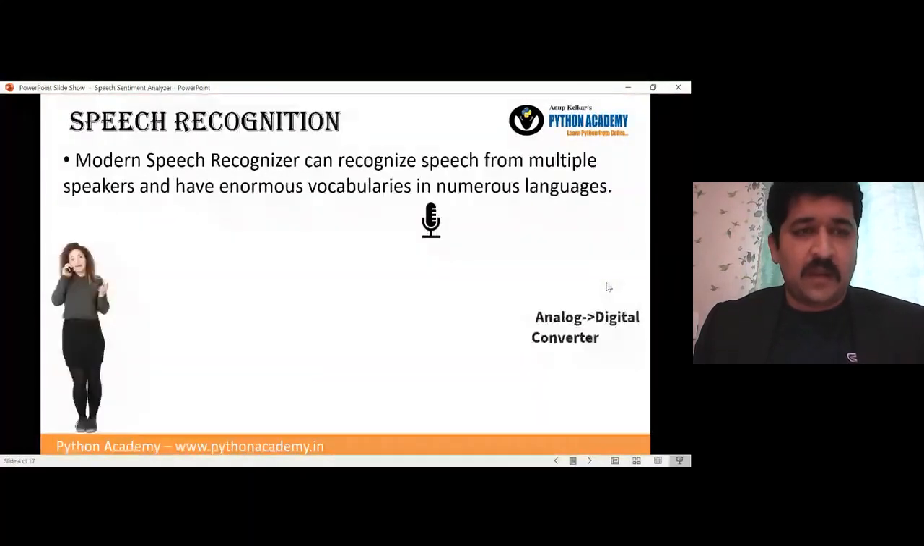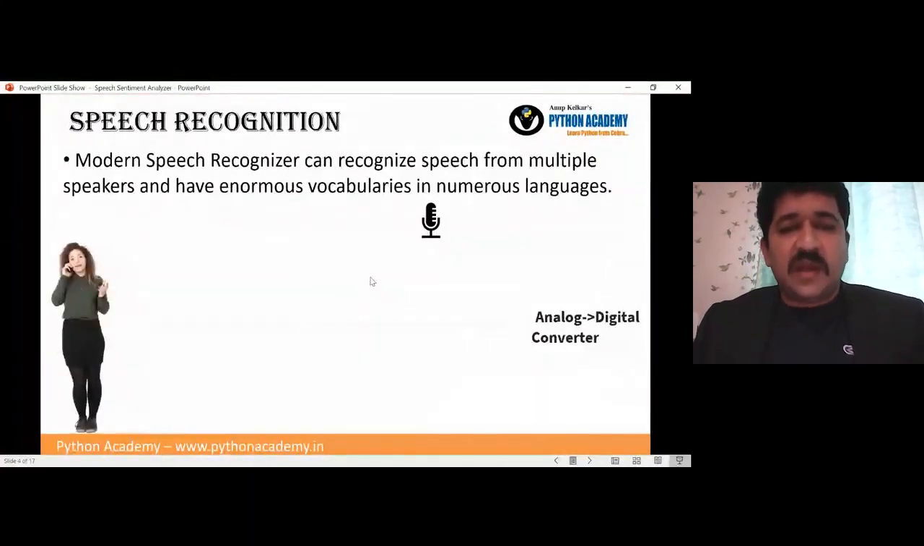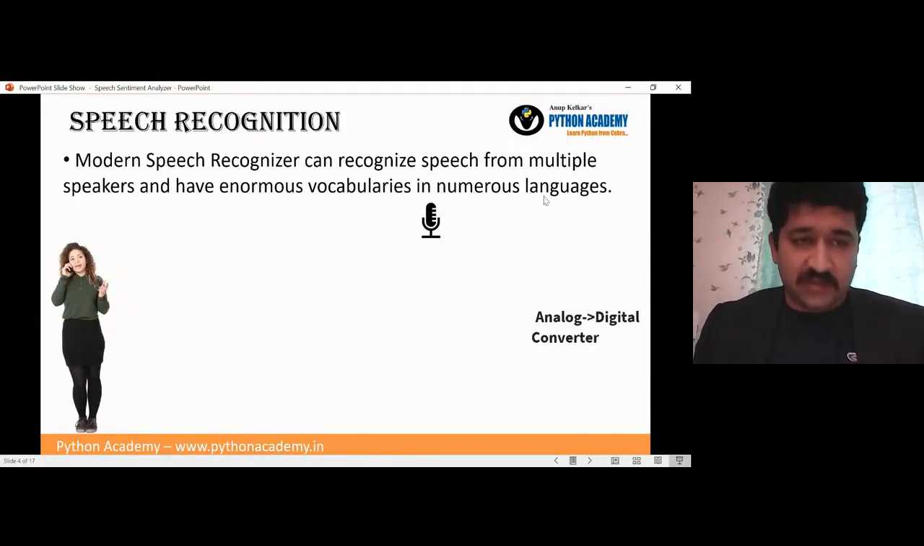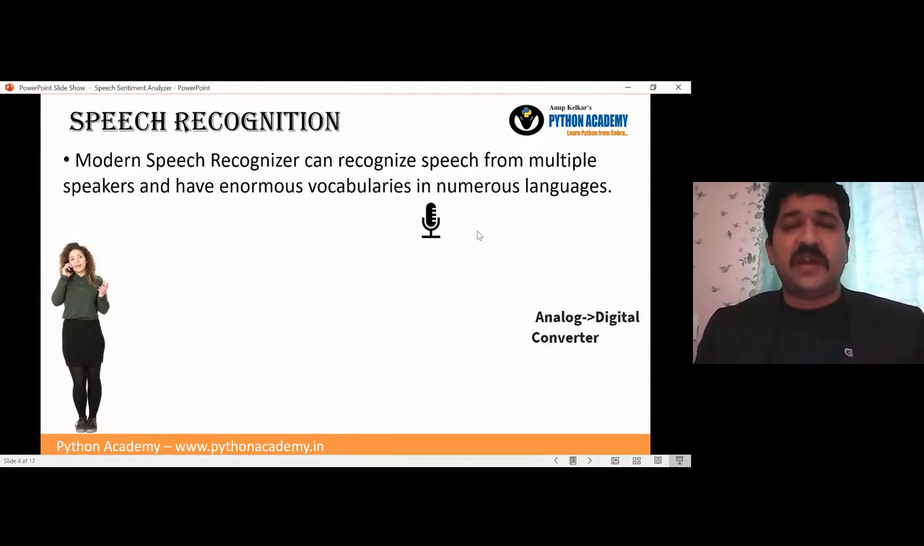The modern speech recognizer can recognize speech from multiple speakers and has enormous vocabularies in numerous languages. So it is not a very small thing now. Many libraries and many things are available, so you can just utilize them. Some of them will be free, and some you have to pay for, but it depends on what you are going to use. Also, it is not only English; it is available in all languages, French, German, and even Hindi and Marathi. You can check on Google: when you speak, it gives you the words.